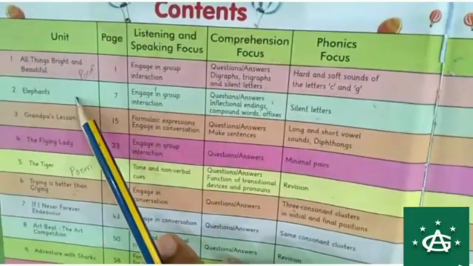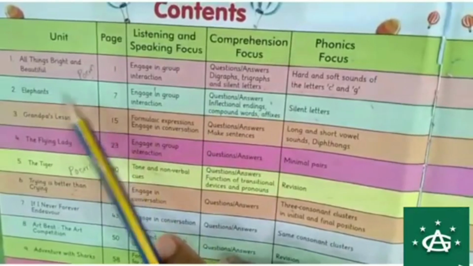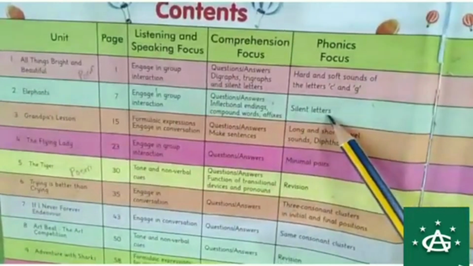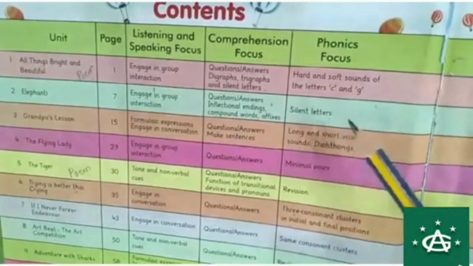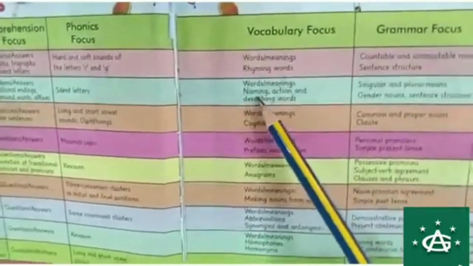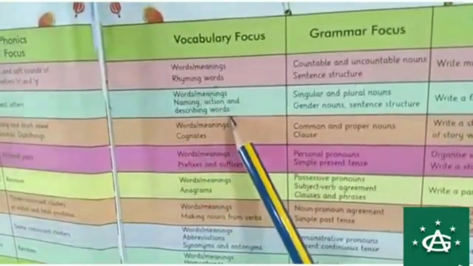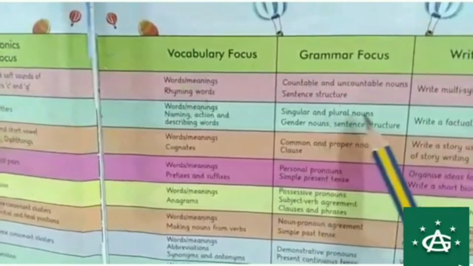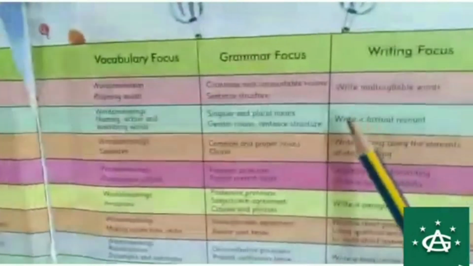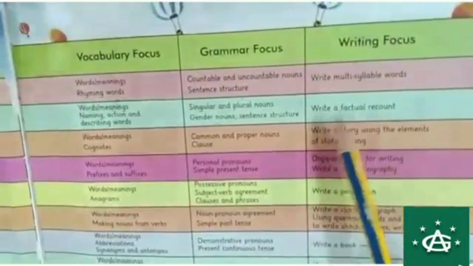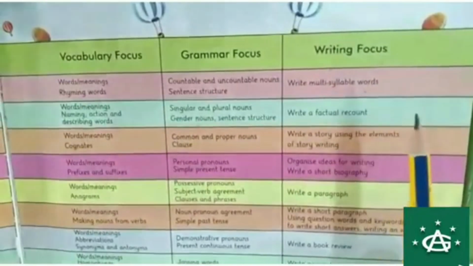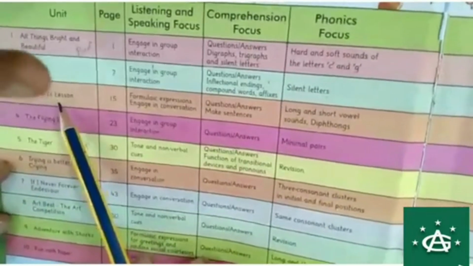In second unit of elephants, as you can see that it is on page number 7, and in phonics you have silent letters. Along with these silent letters, in vocabulary you have the same thing, word meaning, and with that naming, action and describing words. After that, in grammar you have singular and plural nouns, gender nouns and sentence structure. Like three topics are there. And writing focus is about write a factual recount. So writing is basically only one writing.